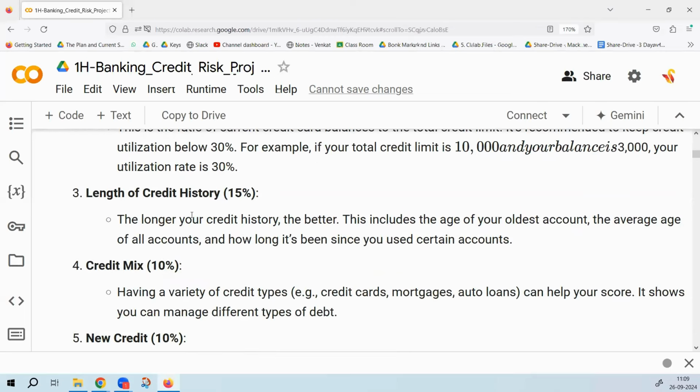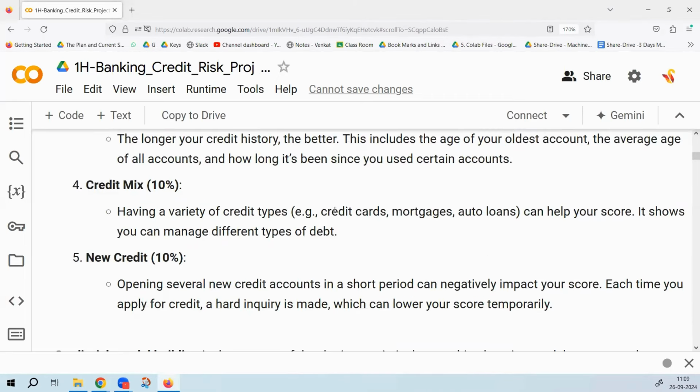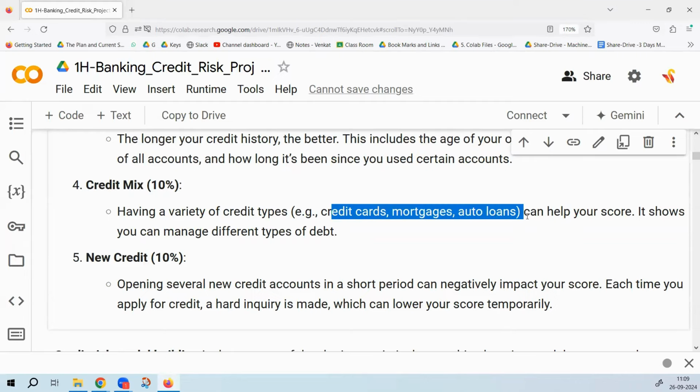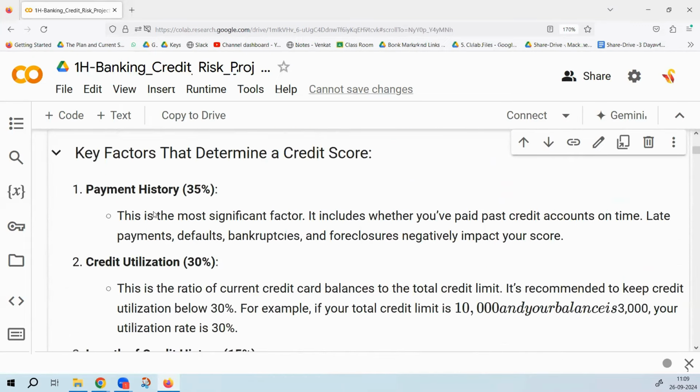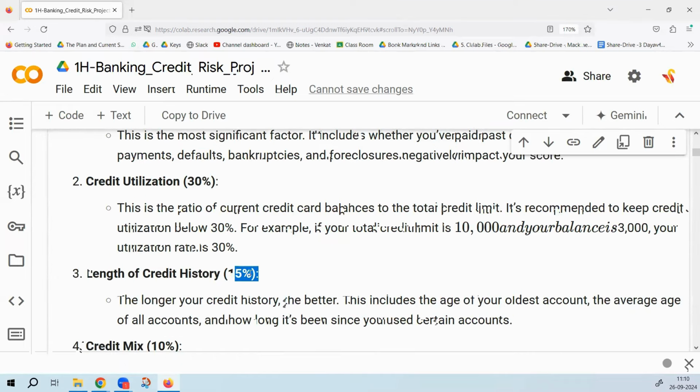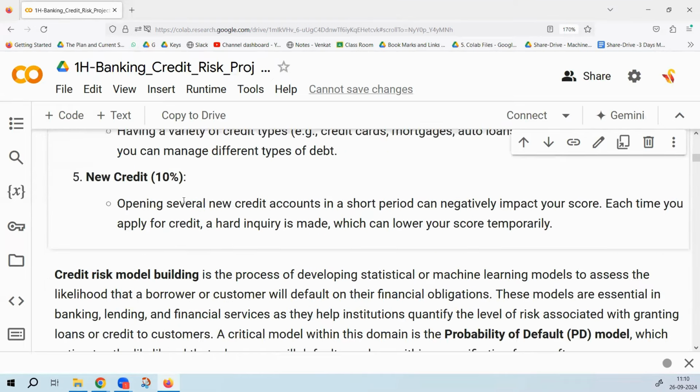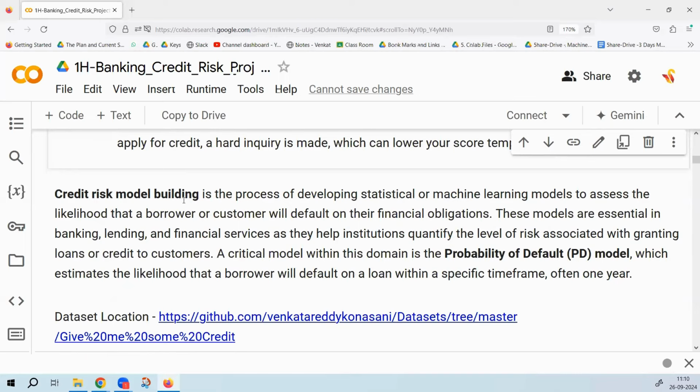The length of credit history means how long you have been holding the credit cards and loans. Credit mix is the type of credit cards, mortgages, auto loans, different types of products that you are having. New credit, newly opened credit cards recently, all these will actually matter. So 35% payment history, 30% credit utilization, 15% length of credit history, these all get mixed up into credit risk model building or your final credit score.